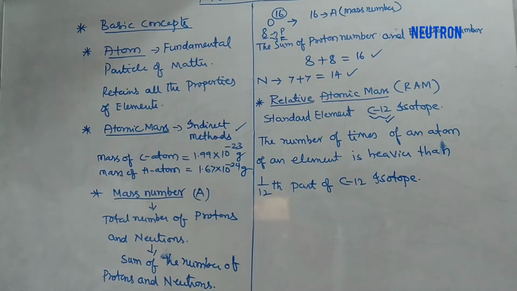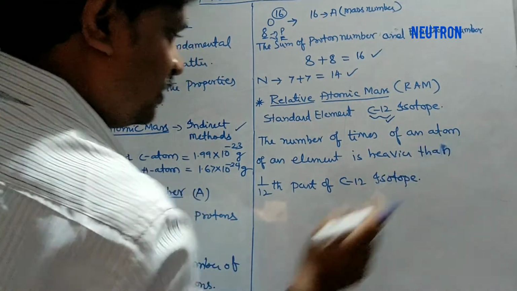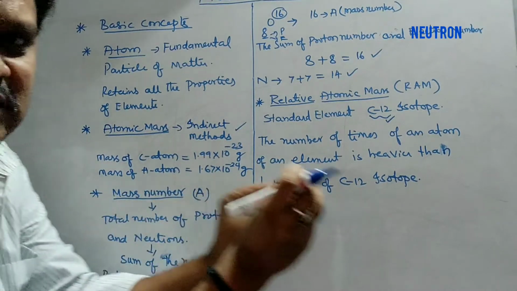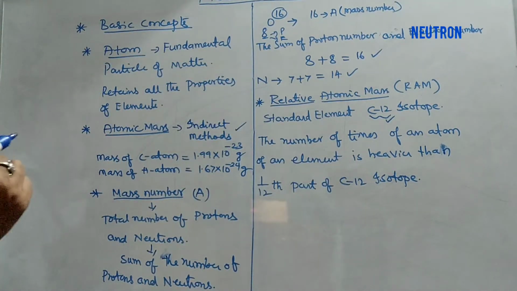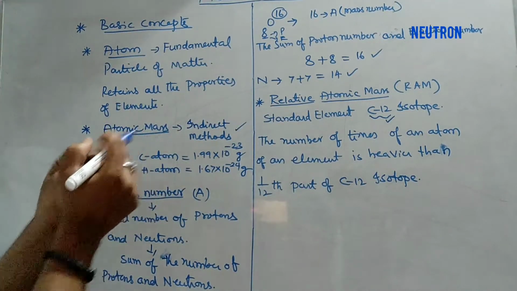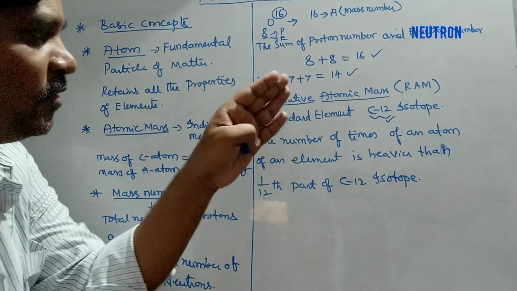The number of times an atom of an element is heavier than 1/12th part of C12 isotope. This is called relative atomic mass.